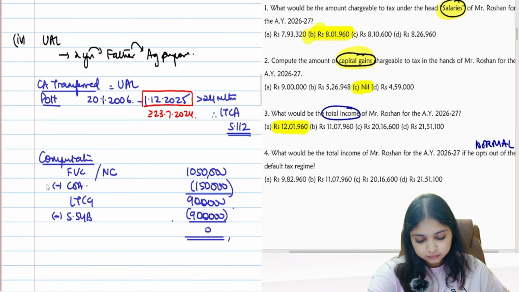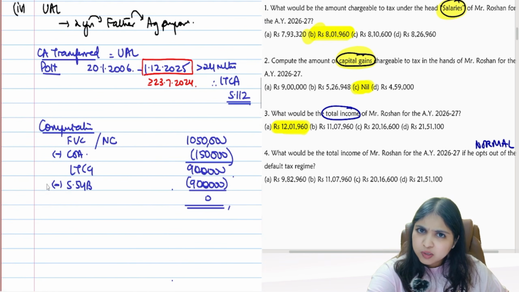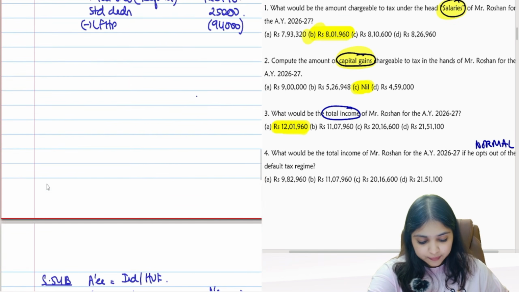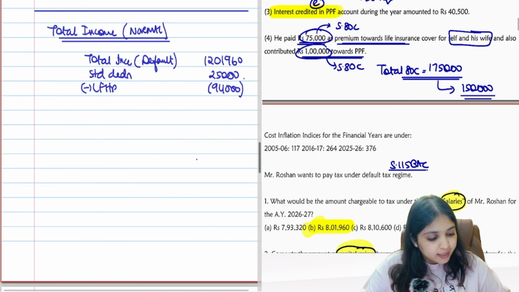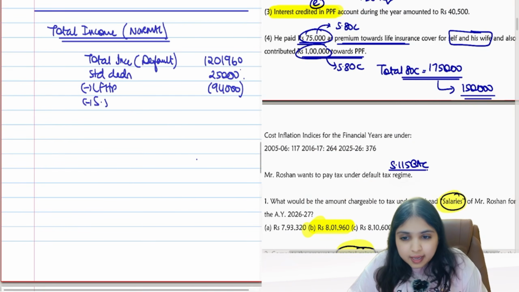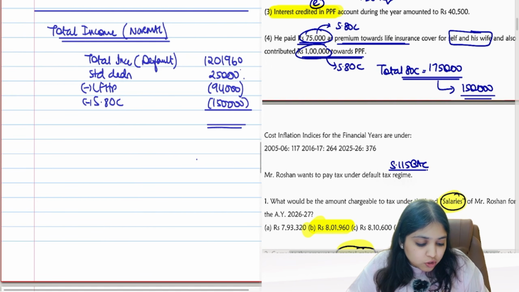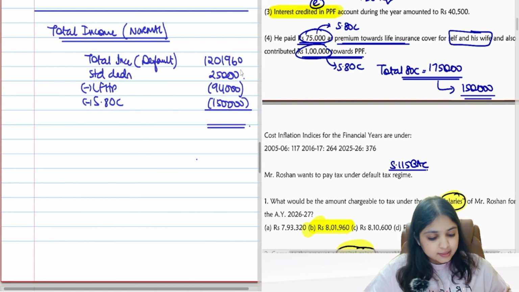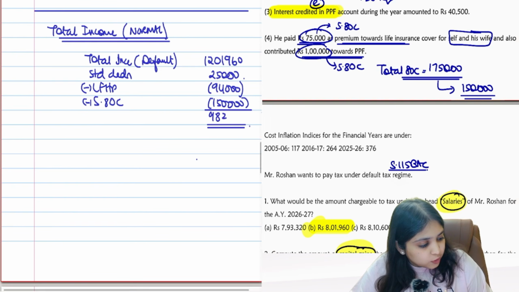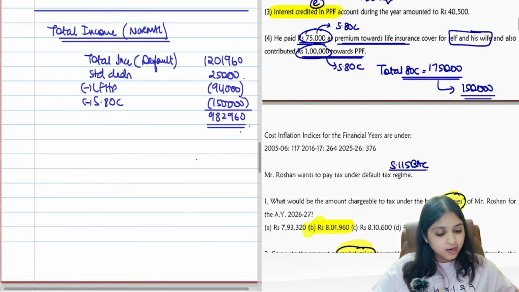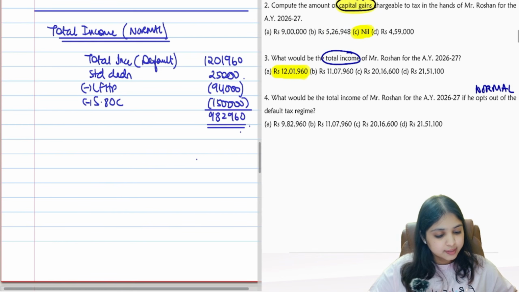See, capital gains will change because of normal regime, default regime. Capital gains will stay the same only. Then ATC. ATC was how much? ATC is 1,50,000. That's it. So what's your total income? As per the normal regime, I am getting 9,82,960. Please check whether your number and my number is matching.